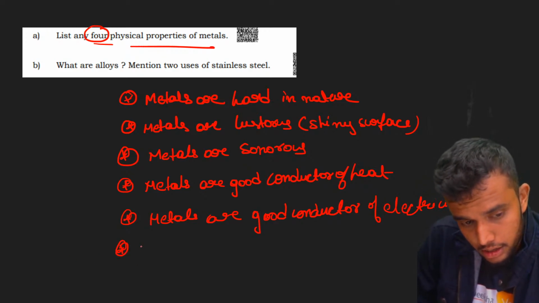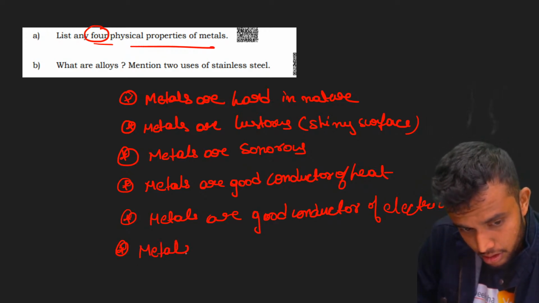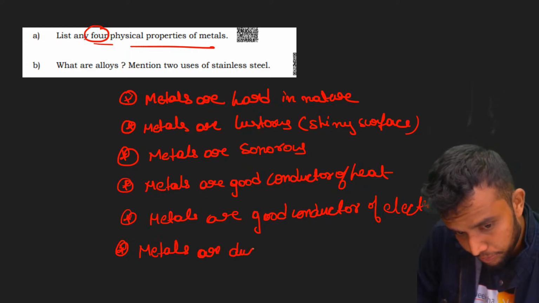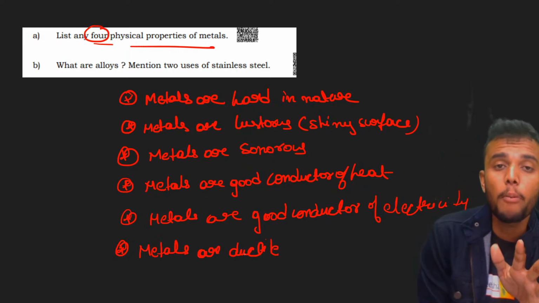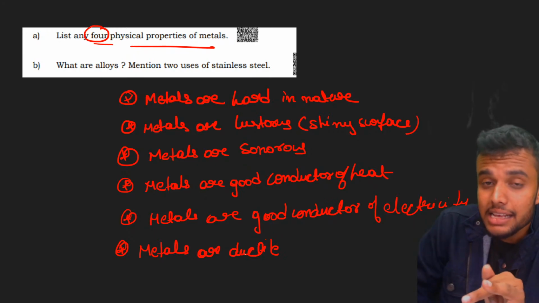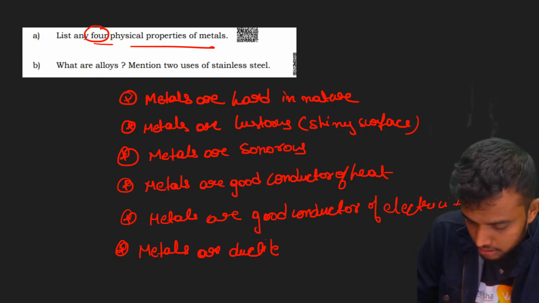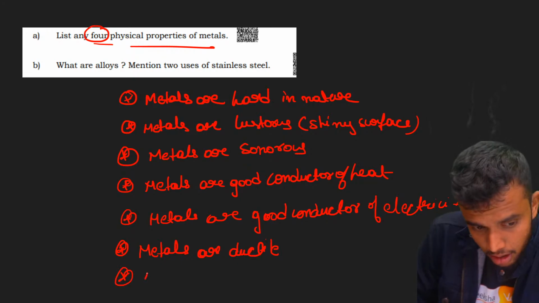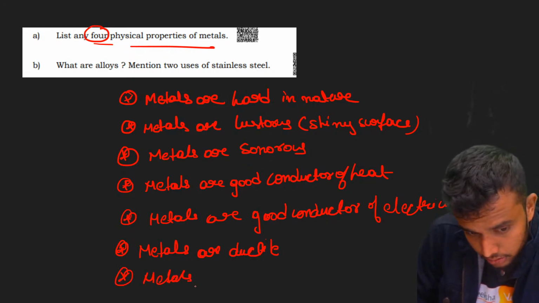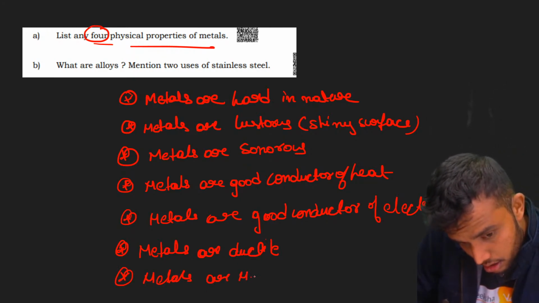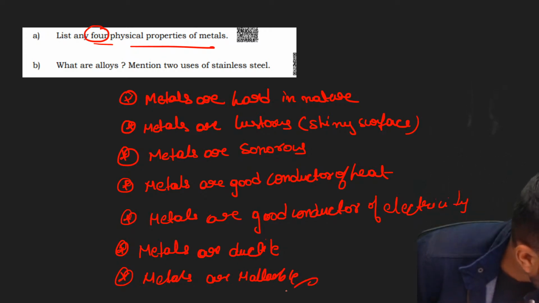Metals are ductile in nature. Ductile is nothing but a property by which it can easily be converted into wires. Metals are malleable. Correct, bacho? Any doubt, bacho?